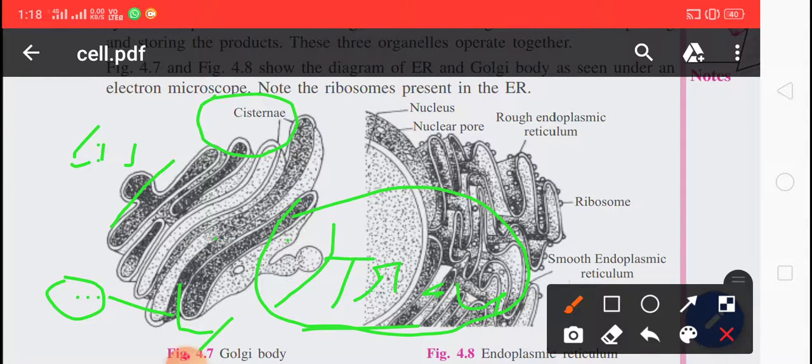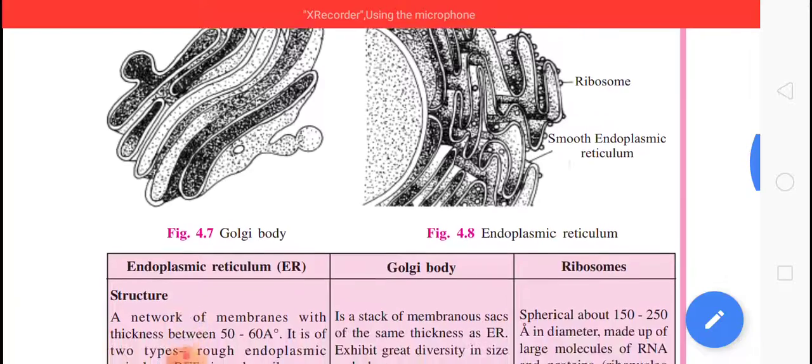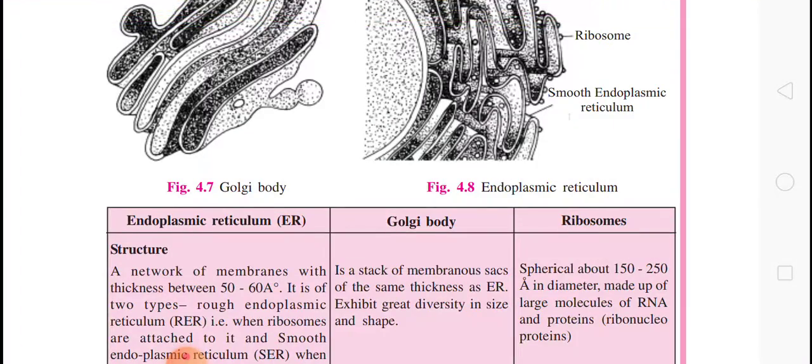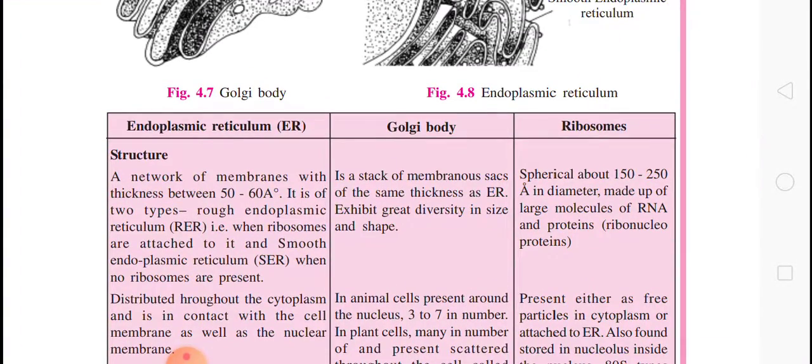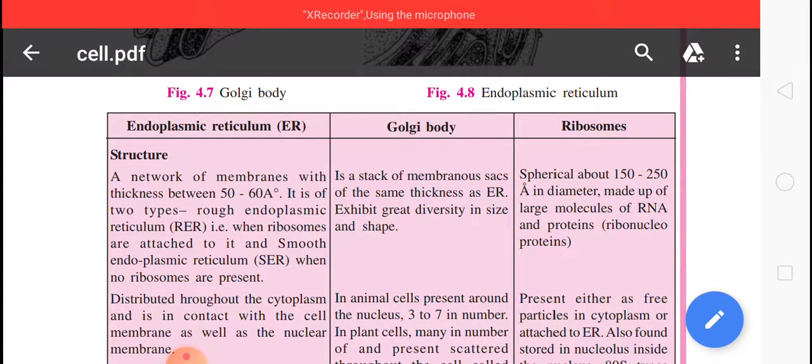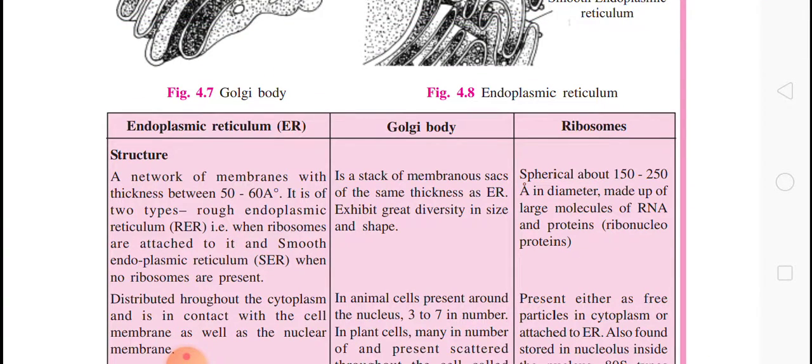And what is the function of Golgi apparatus? First, synthesis of the cell wall, plasma membrane, lysosomes, polysaccharides and glycoprotein. Second is the secretion of mucus, enzymes and hormones, and storage of the secretory product. And third is the formation of the acrosomes in the sperm and cell plate during cell division in the plant cell.